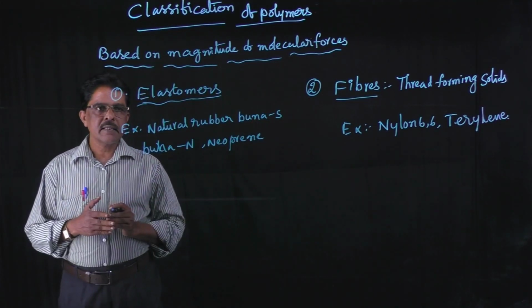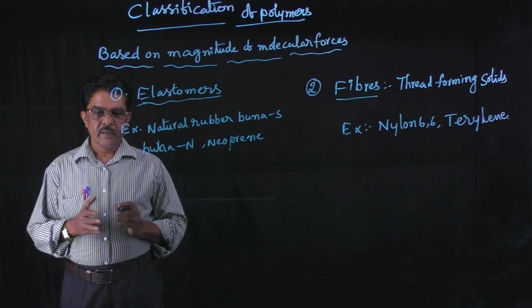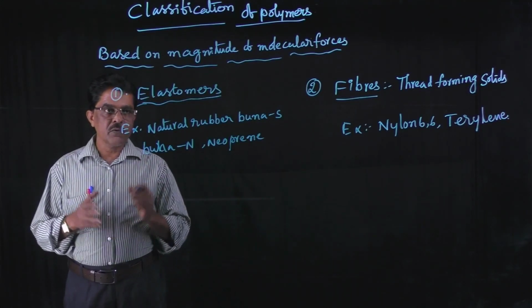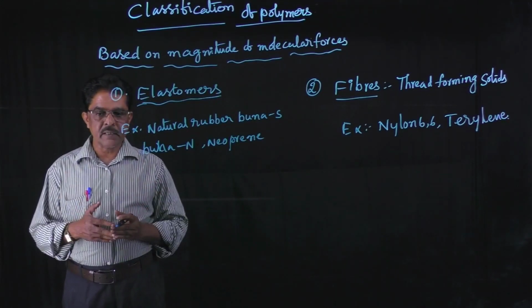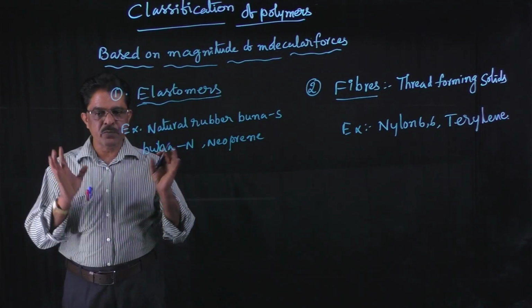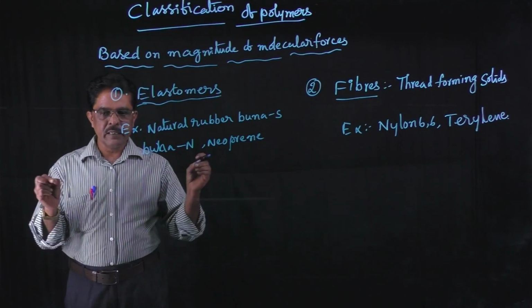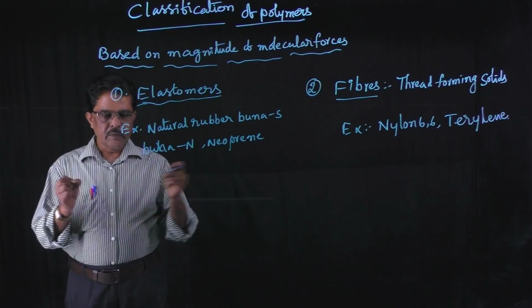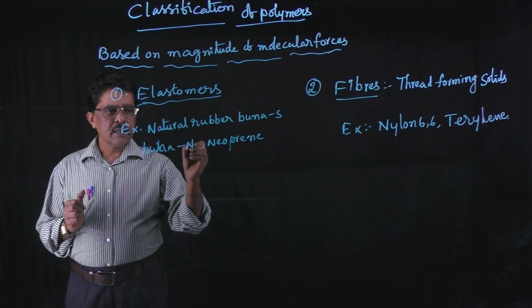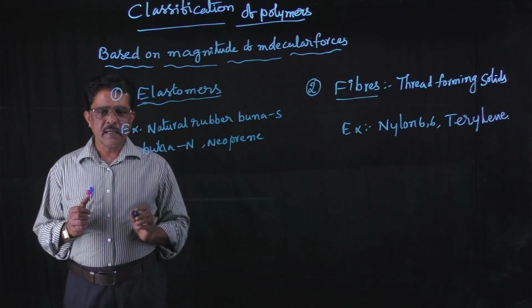In these elastomers, the weak intermolecular forces make the polymers stretchable. We can see the stretchable property in rubber.